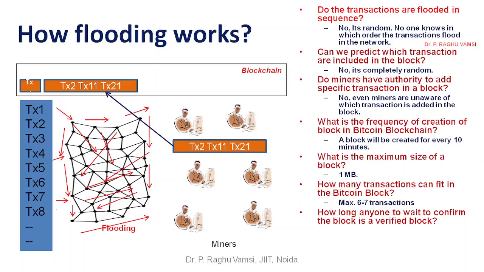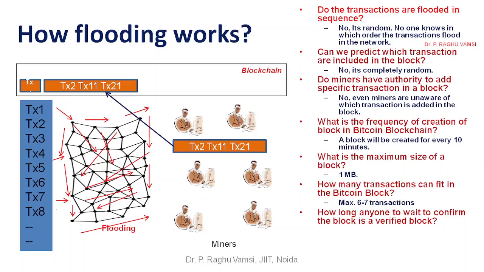We have seen previously that to escape from forks, at least 6 consecutive blocks will be checked, and after 6 consecutive blocks, whatever is the longest chain will be considered the valid chain, and the forks will be avoided. So that means 6 consecutive blocks.